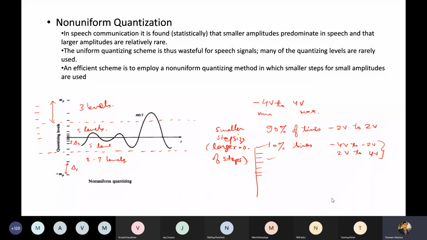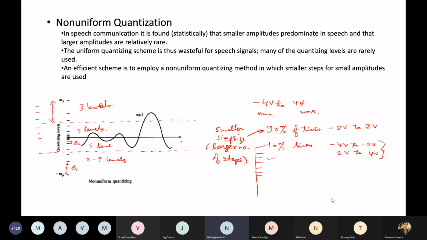And if we assign like this for the 90% of times, we will have less quantizing error. So I hope all agree: a large number of steps, in brackets a small step size, will lead to a smaller quantizing error. Everyone agrees with it?